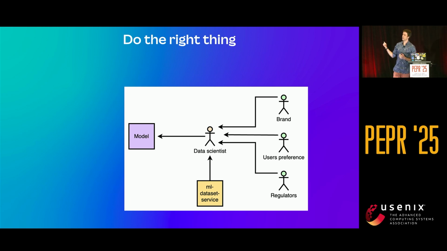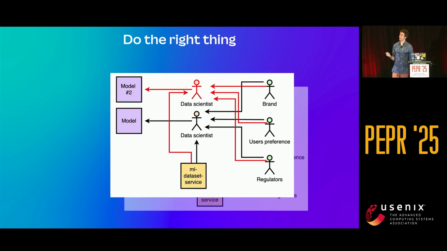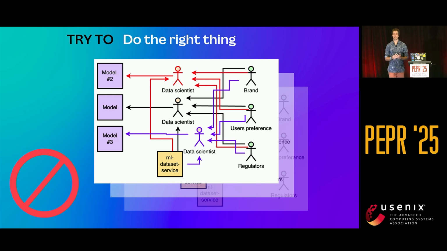And this data scientist has to work all that out, then go through our ML dataset service, which is our access control layer for data. This is putting an enormous load on their shoulders. And if your company relies on every data scientist being an expert in compliance to get compliance right, you're probably accepting a large percentage of failure, especially across hundreds of data scientists, if you're fortunate enough to have them. And then when you introduce a second data scientist to the story, building a second model, and a third one, it quickly gets out of control.